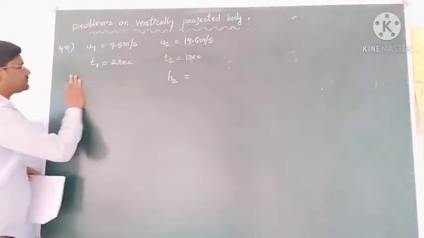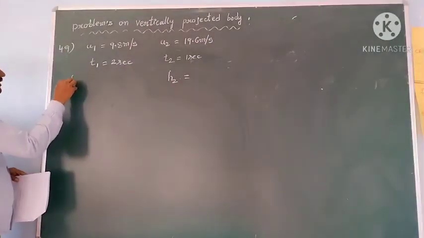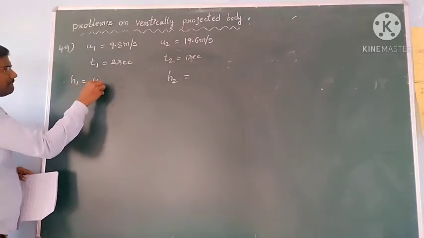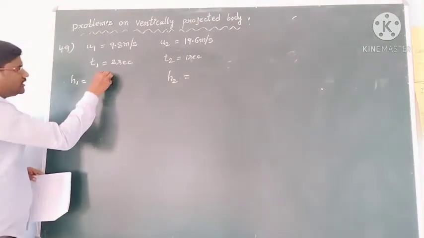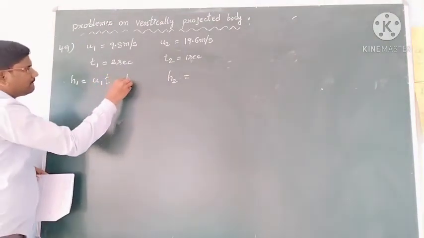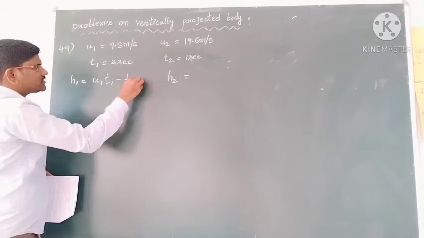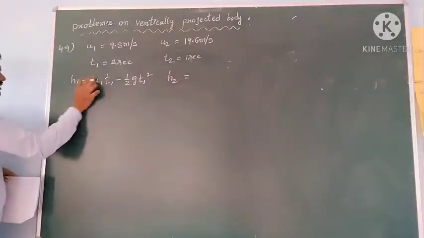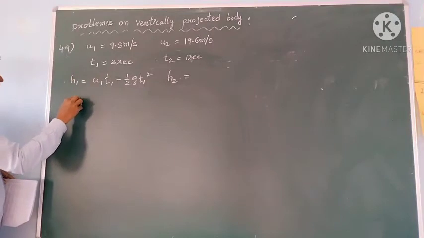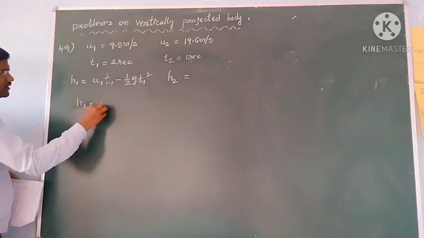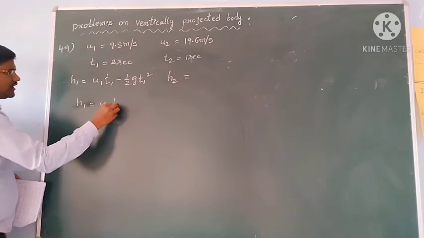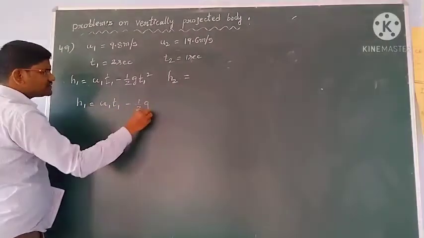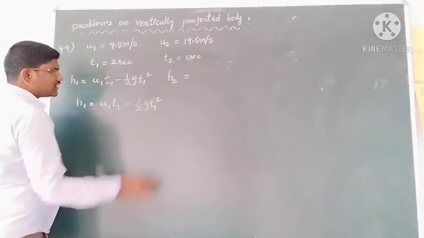Okay students, so now h1 I want to find. For a freely projected body, h is equal to u into t minus half g into t square. So h1 is equal to u1 into t1 minus half g into t1 square.